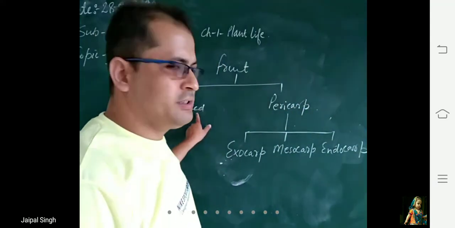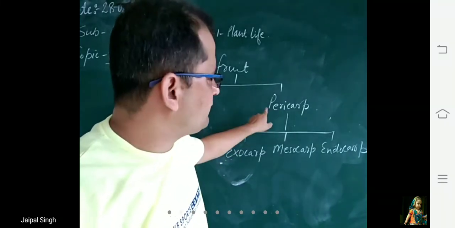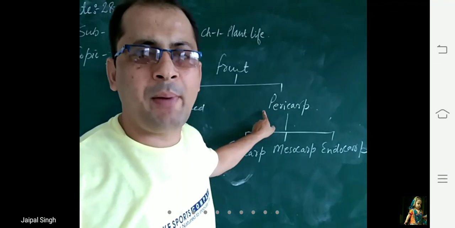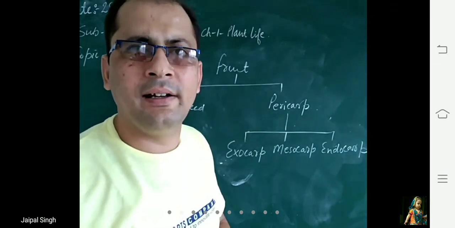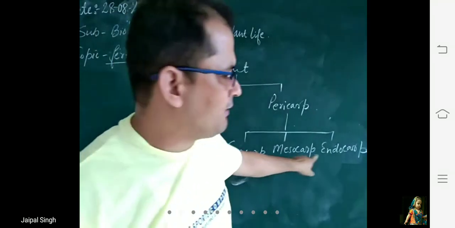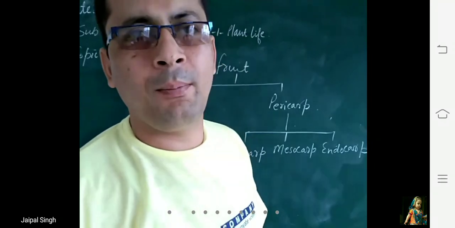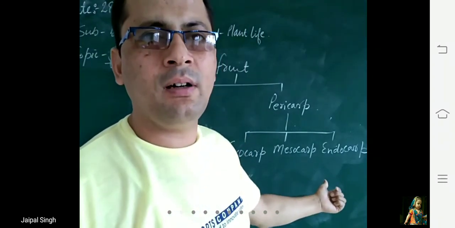About seed, we have already studied and revised. Next, the second part of the fruit is pericarp. This pericarp is divided into three layers, which are exocarp, then mesocarp, and third is the endocarp. One by one we are going to discuss these three layers of the pericarp.